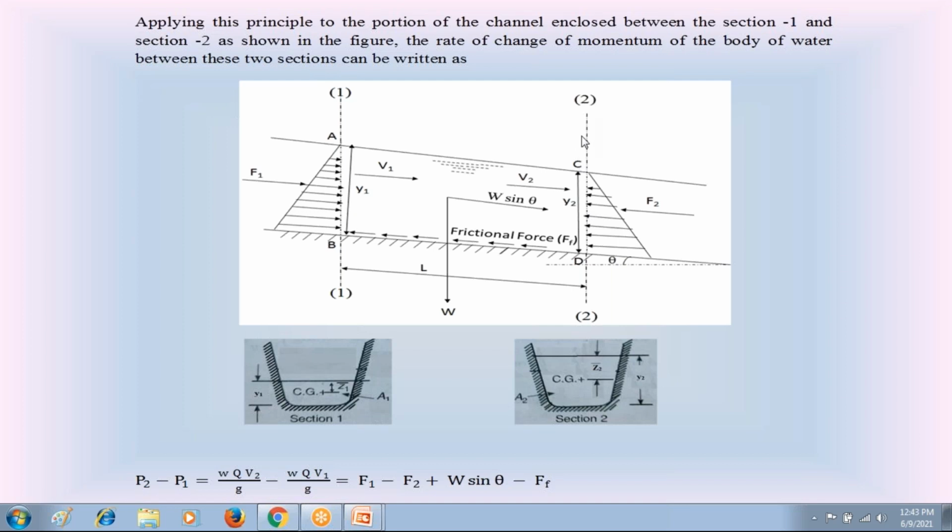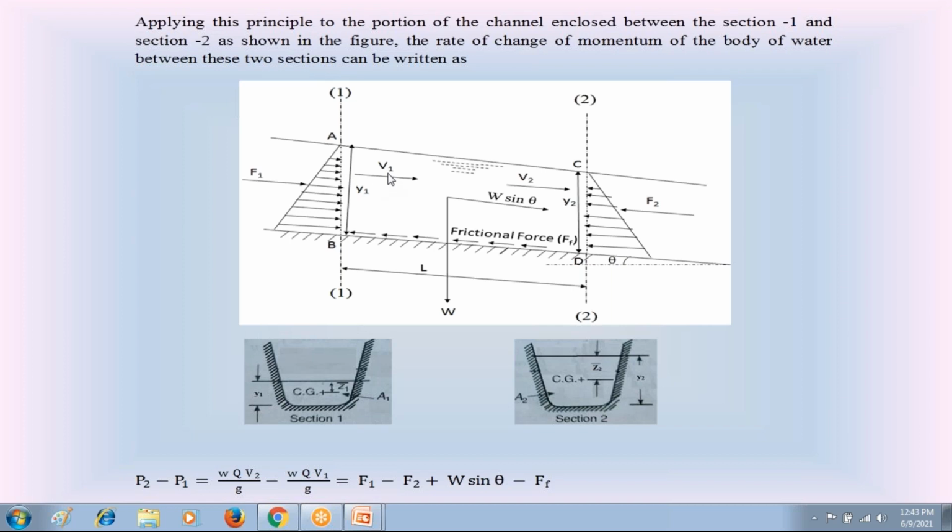At section 2, the linear momentum per unit time is P2. That is equal to unit weight of water W into discharge Q into velocity at section 2, V2 by g. Similarly, at section 1, the velocity of flow is V1.